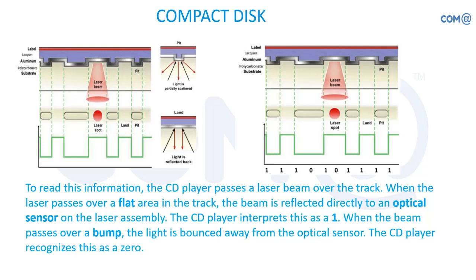Data is written by the CD writer, so it will have high intensity light, in such a way that it is possible to create an impact over the CD surface. You have a polycarbonate and aluminum surface, right? The light has to make a mark. Now here what we are seeing, already the CD has data, it is already written. So I'm just reading the data from the CD, how it reads. Based on the laser light reflection only, we are going to consider the data as 0 and 1. So 0 will have less light than 1, so based on that we can recognize the value of the data.